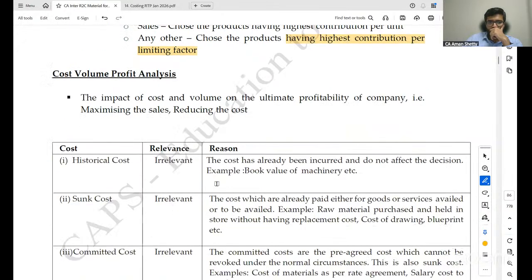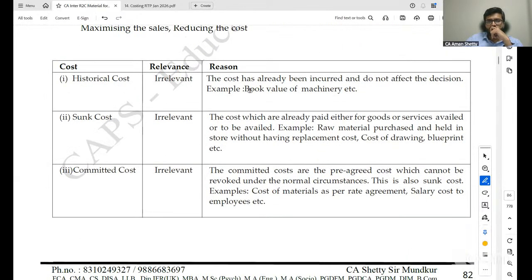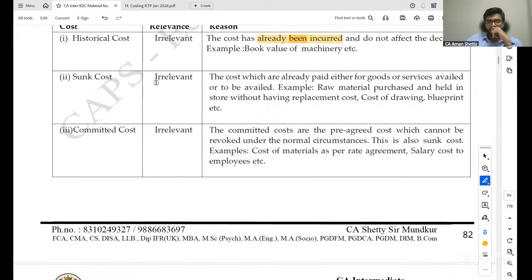Cost volume profit analysis: the impact of cost and volume on the ultimate profitability of the company, that is, maximizing the sales and reducing the cost. Historical cost is irrelevant. The cost has already been incurred and does not affect the decision, for example, the book value of machinery. Sunk cost is irrelevant. These are costs which are already paid, either for goods or services availed or to be availed.